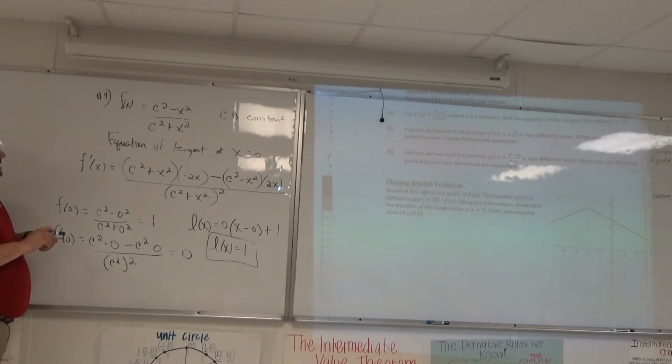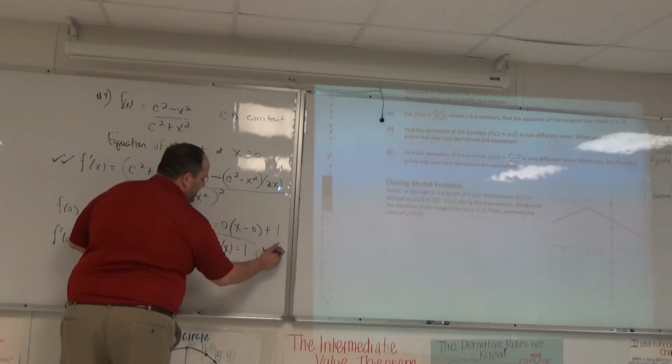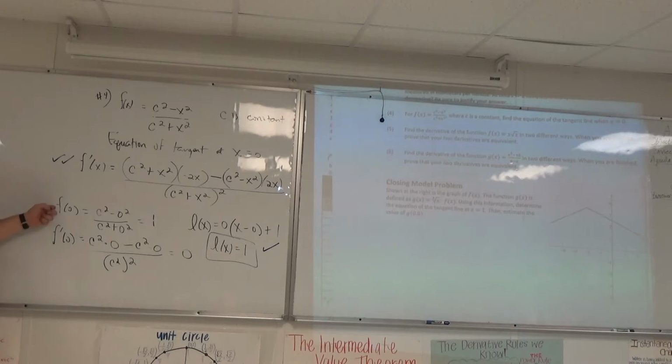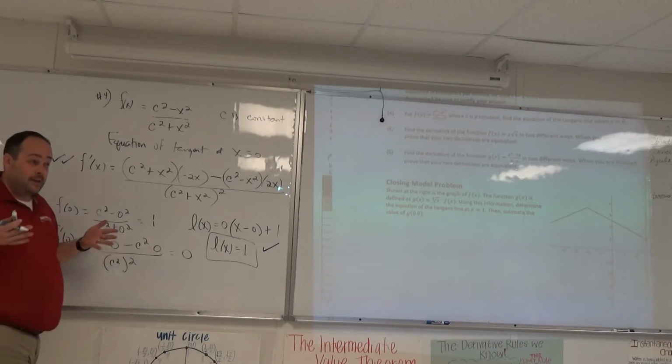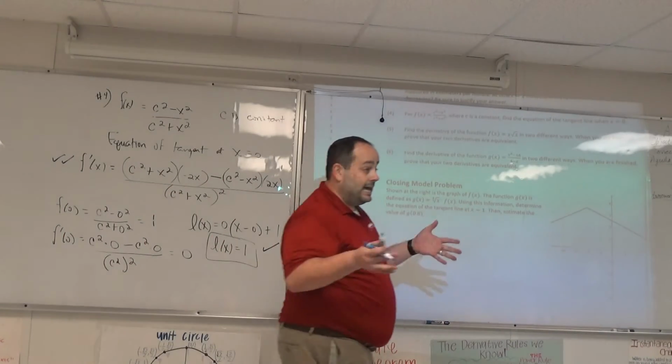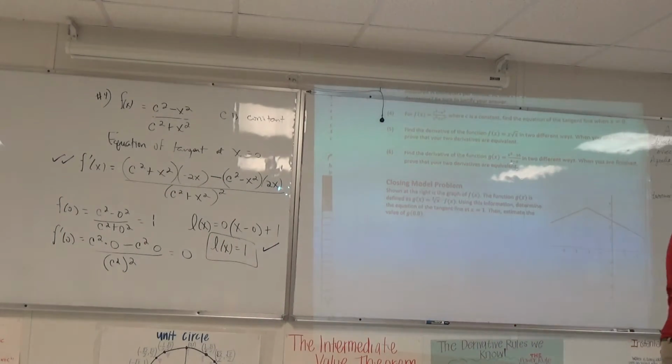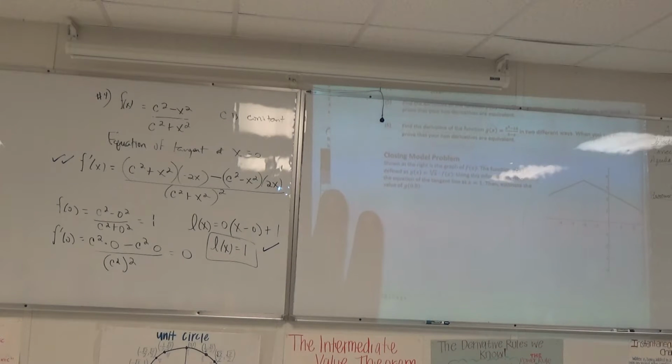Quick show of hands. How many of you honestly came up with the right derivative? Okay. 1 point, possibly 2 points. Then putting all of this together, coming up with the equation of the line. Third point, maybe even a fourth point. They might award a point for something like this. But we need to be able to play this game on lots of different levels. Lots of different crazy things are going to happen. Like this last one. I am so excited. I didn't think we were actually going to get to this one.